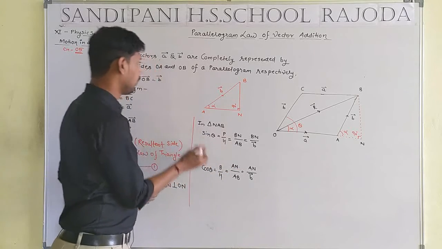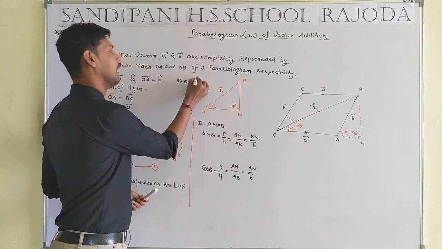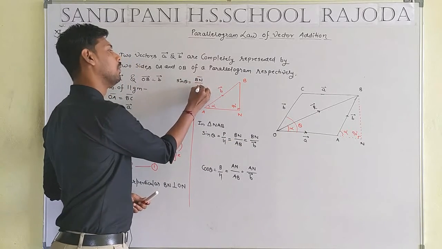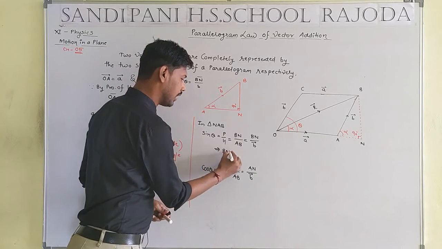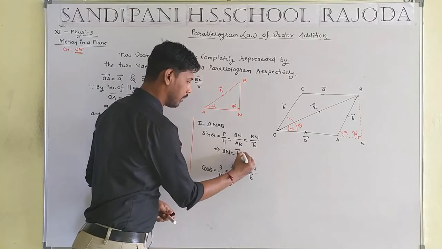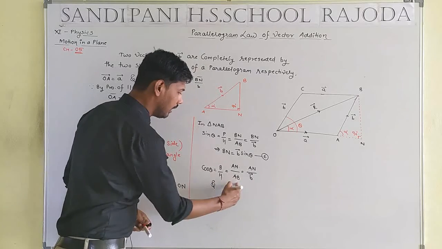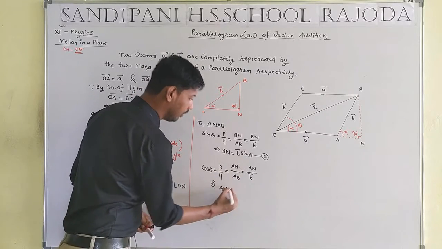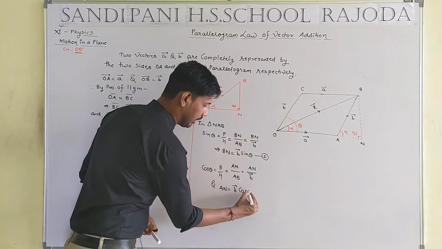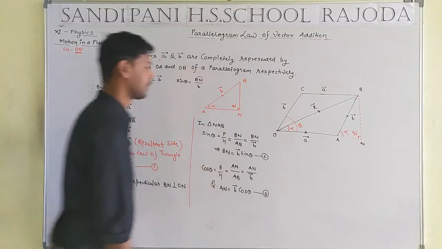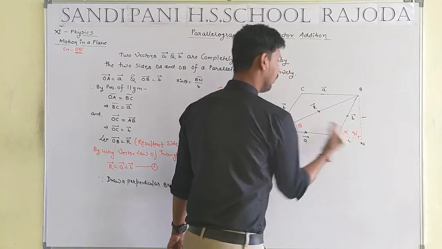Okay, look carefully, if I explain in rough, sin theta will be equal to BN by vector B, by use of cross multiply. Okay, we are getting the value of side BN will be equal to vector B sin theta, equation number second. And AN will be equal to B cos theta, equation number third. Okay student, we are getting the value of BN and getting the value of AN.